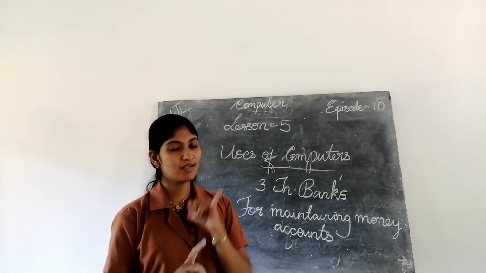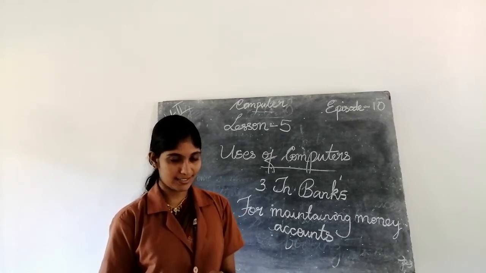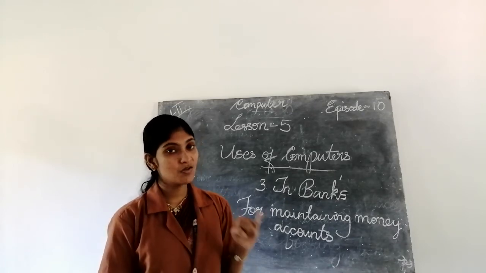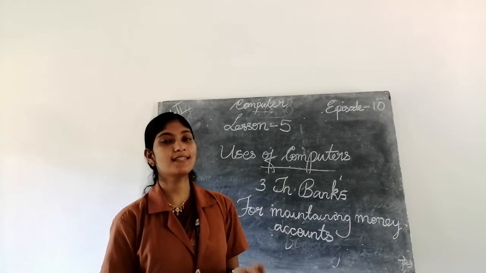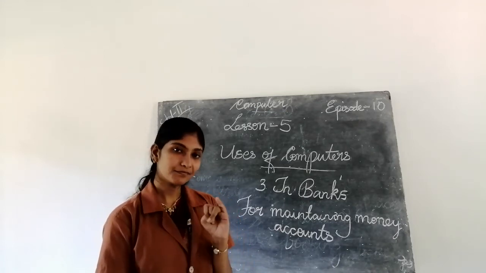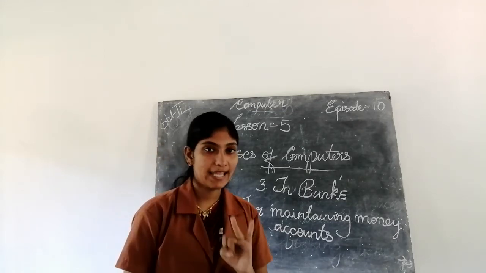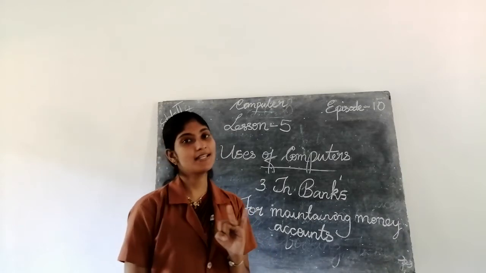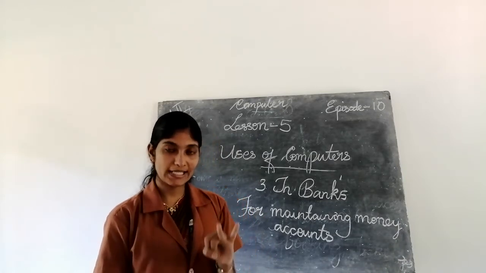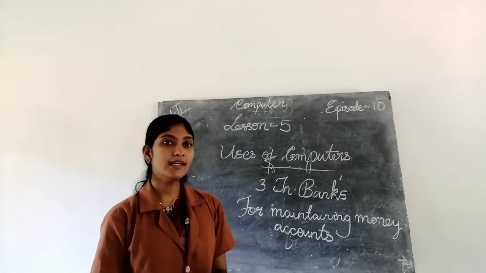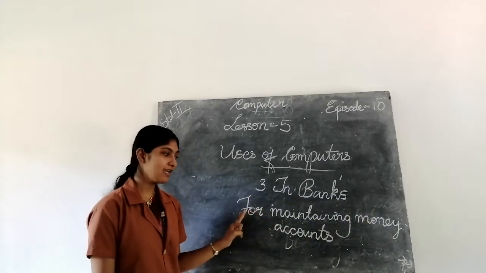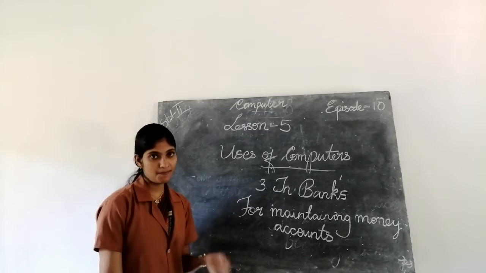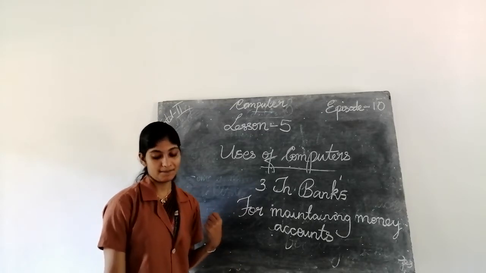So what are the things? First one, in offices, we can type and send messages to other users. Second one, at airports and railway station for booking tickets. And third one, in banks for maintaining money accounts. That means depositing, withdrawing money.